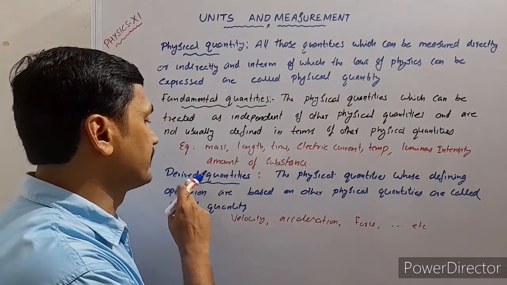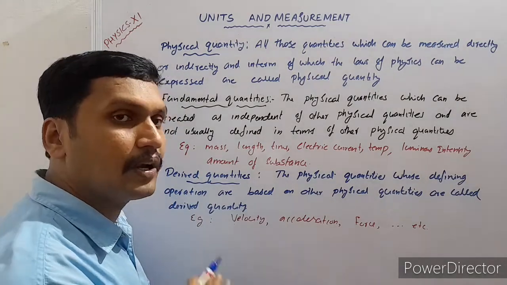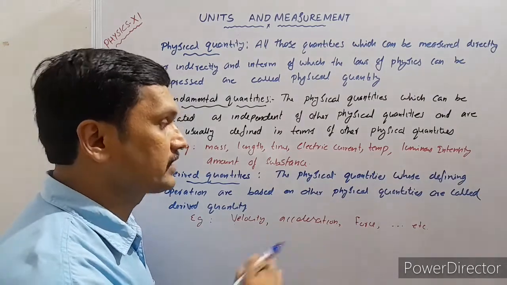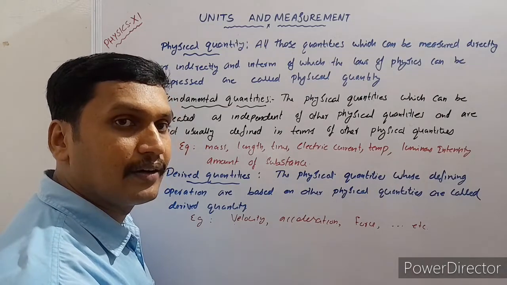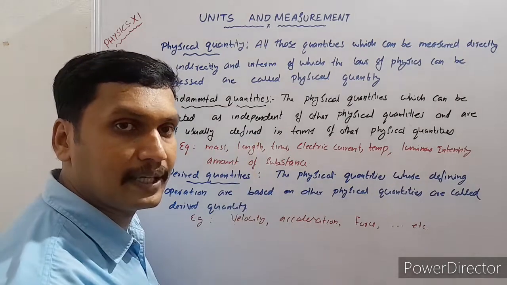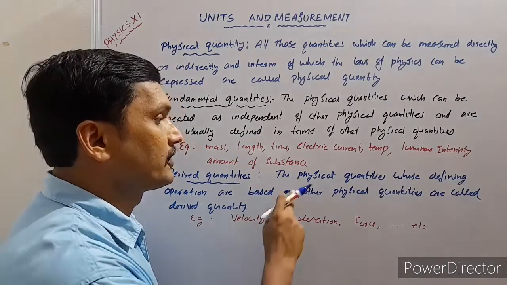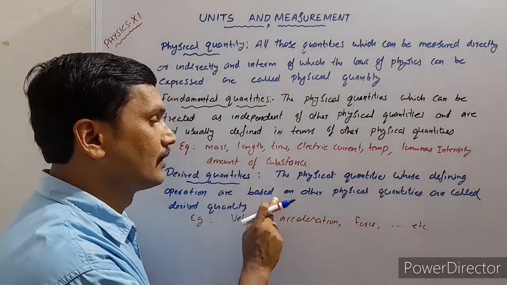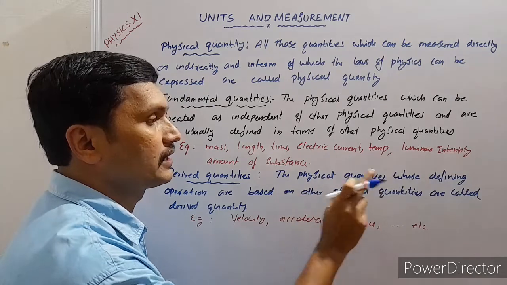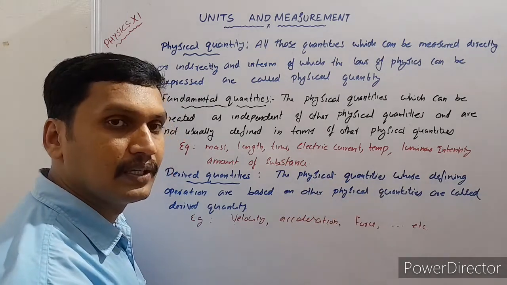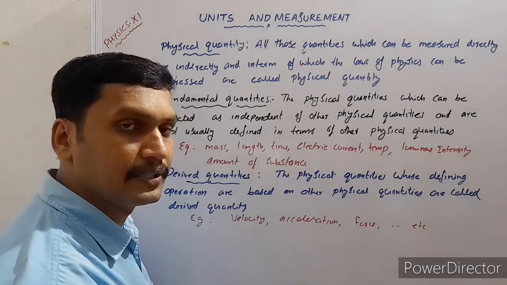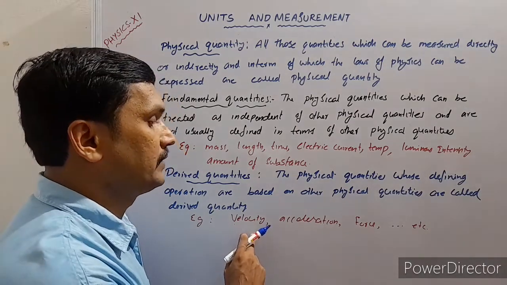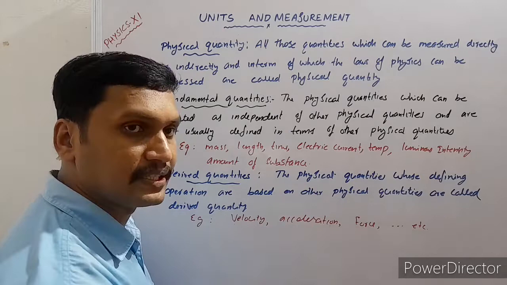Now see what derived quantities are. All other physical quantities are dependent on each other, or depend on our fundamental physical quantities. The physical quantities whose defining operations are based on other physical quantities are called derived physical quantities or derived quantities. Examples: velocity, acceleration, force, etc.